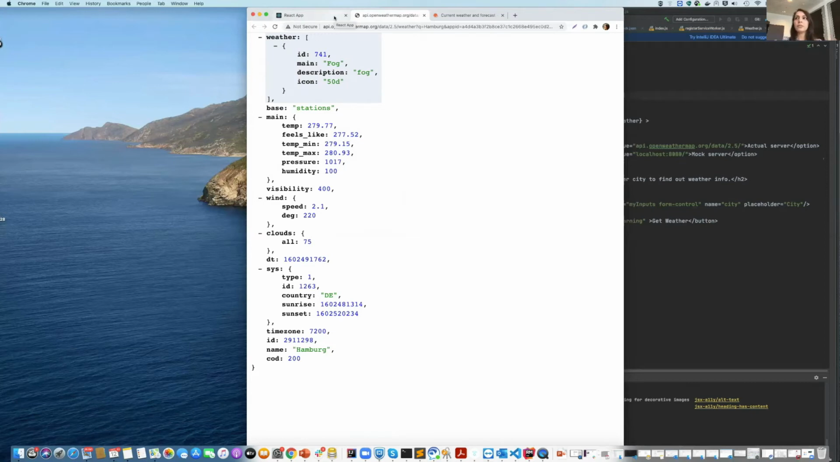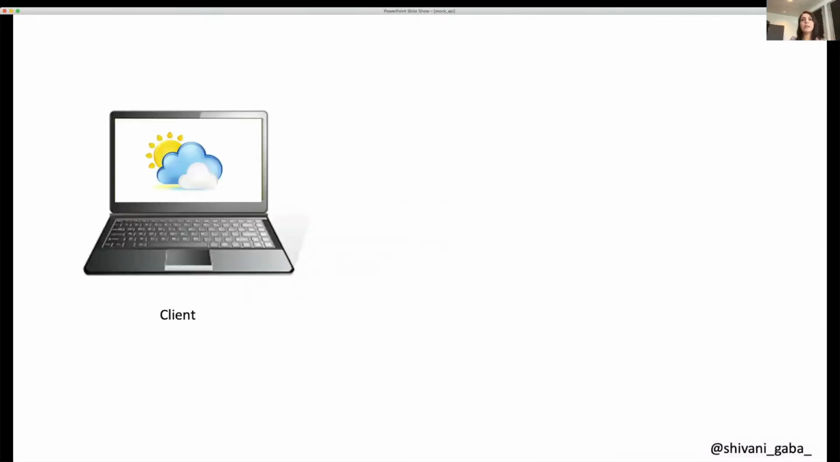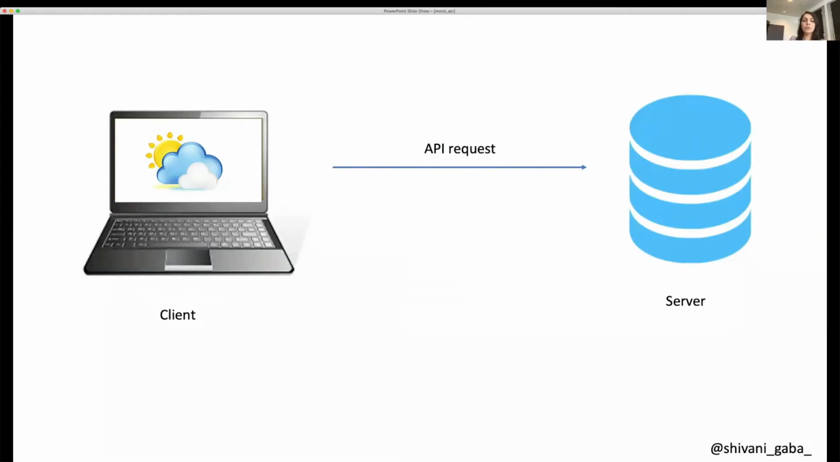Now let's try to understand what's the problem here. Seeing its architecture, we saw that there's a client which is making an API request to the server, which is an open weather server in our case.